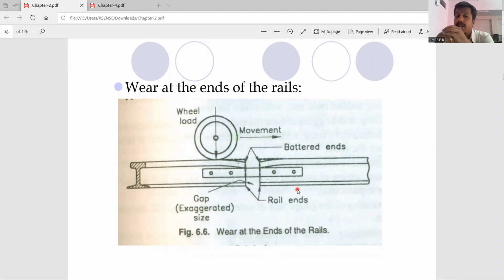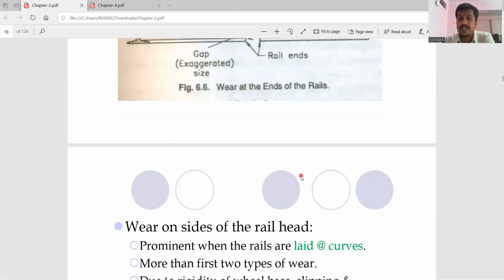So the reason is wear at the ends of the rail. If this joint of yours is weak, dear students, this joint that you have made, if it is very weak, then definitely there may be chances of occurrence of some major accident. There are some chances of occurrence of a major accident in that particular case. Okay, so this is the wear which occurs at the ends of the rail.